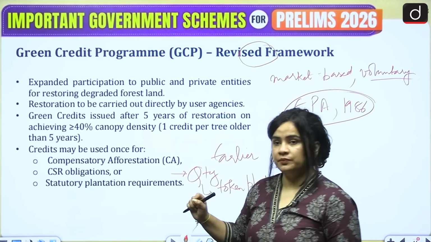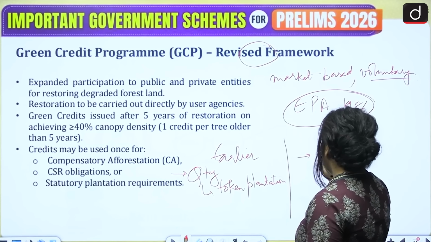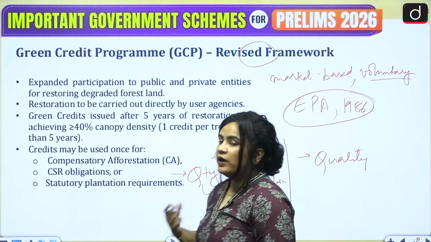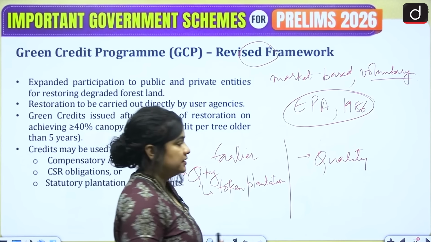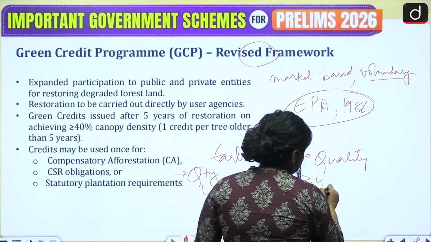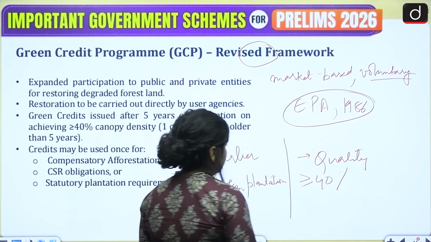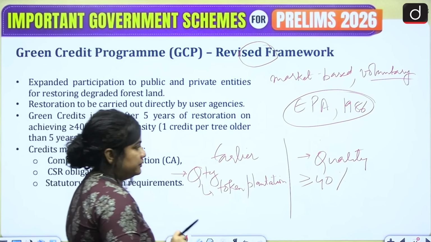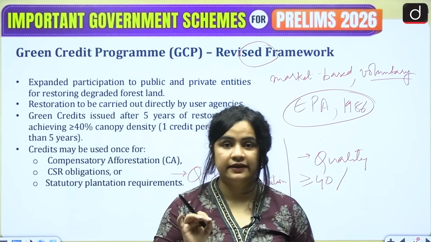Whereas now the focus is more on quality. So you have to ensure greater than 40% canopy cover, and then only will you be issued green credits.